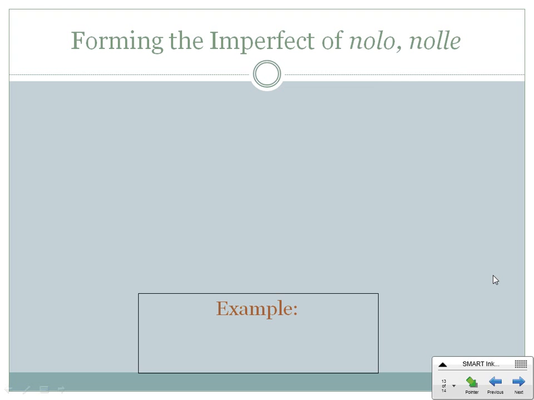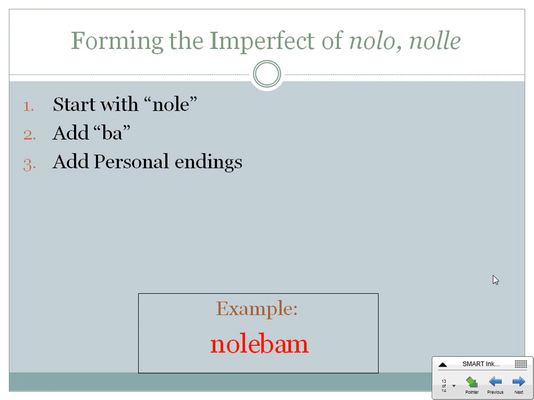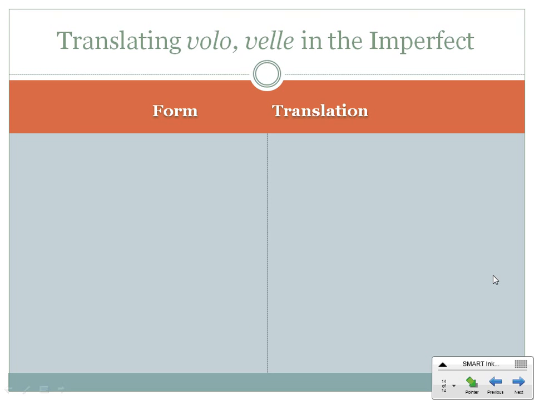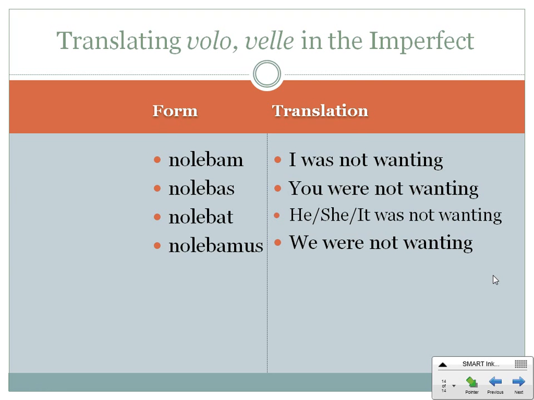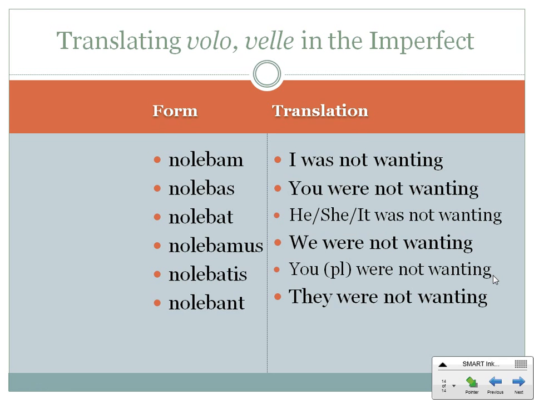And finally, nolo nolle. Now this one's actually kind of nice in the imperfect. Like volo, all it's going to be is a nole, N-O-L-E, add the B-A, and your personal endings again. Nolebam is I was not wanting. Nolebas, you were not wanting. Nolebat, he, she, it was not wanting. Nolebamus, we were not wanting. And nolebatis, you all were not wanting. And finally, nolebant, they were not wanting.